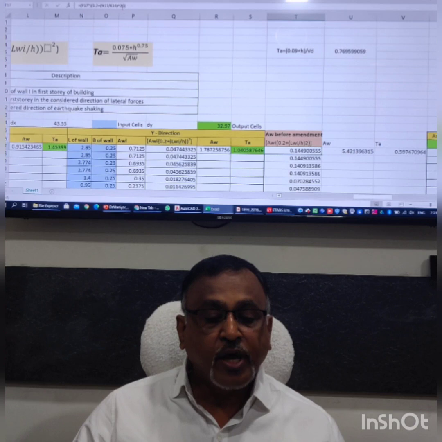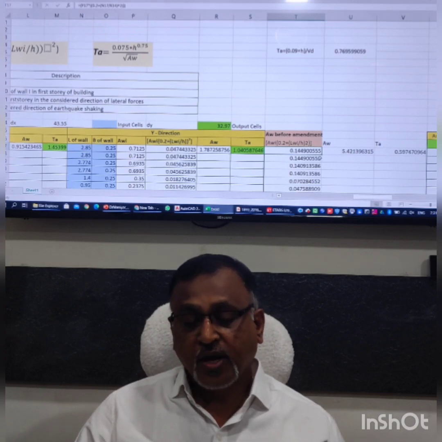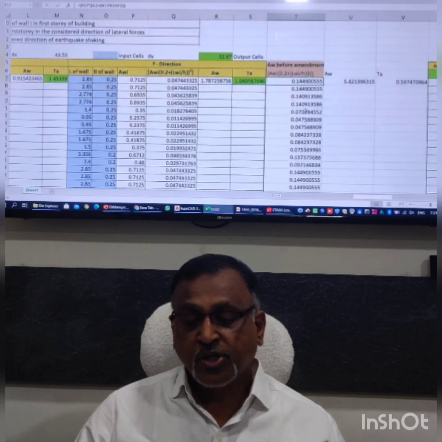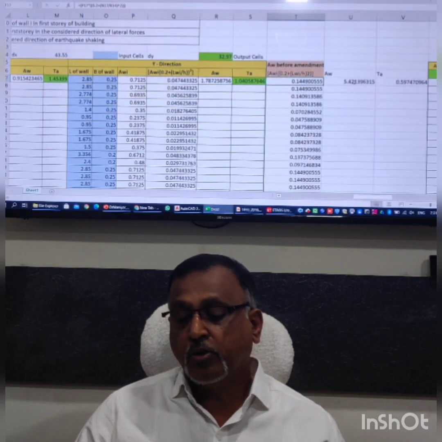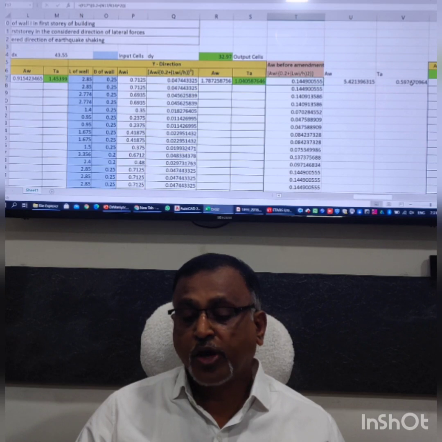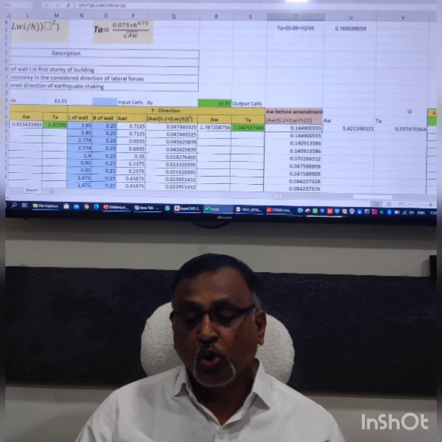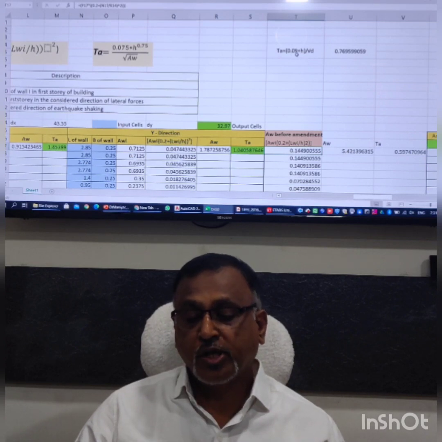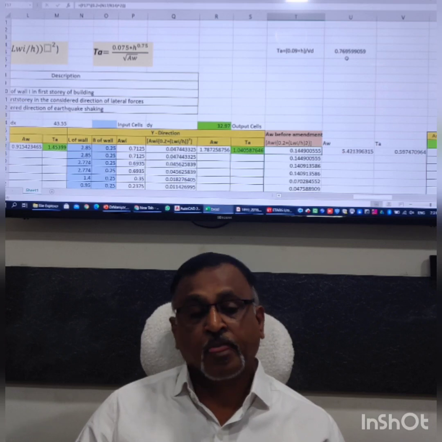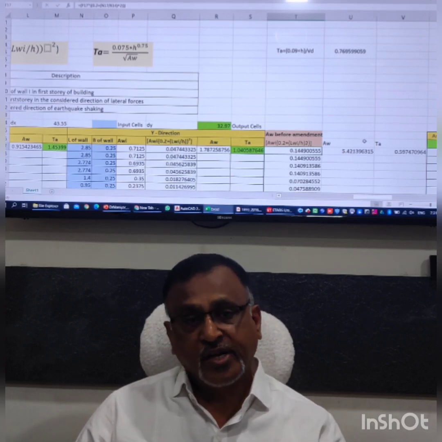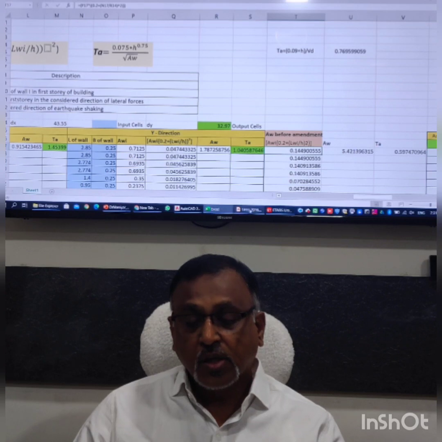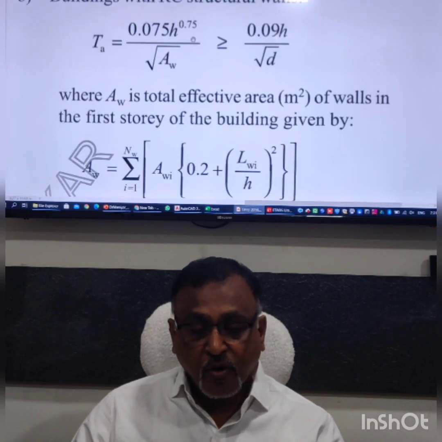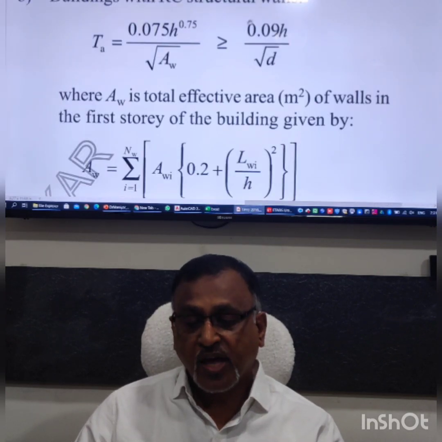Here this square is taken inside. So I have just quickly calculated AWI for each wall, and then the summation is taken. You got AW, and the time period is coming as 0.59.